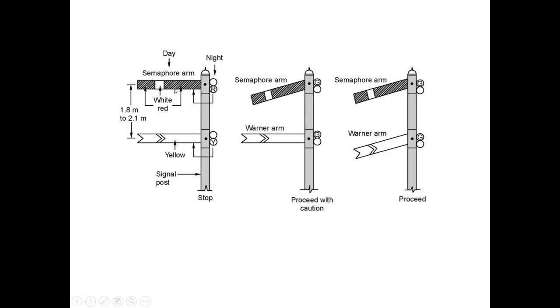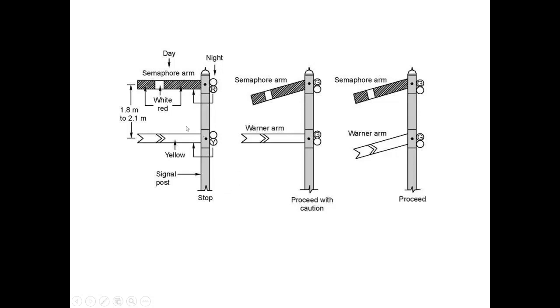The ordinary position of the signal is horizontal. This is the ordinary position, but it can be lowered to any angle by pulling the wire from the signal cable. This arm is movable. It is fixed to the weight and lever arrangement. By pulling that chain, we can lower the arm to any angle required.